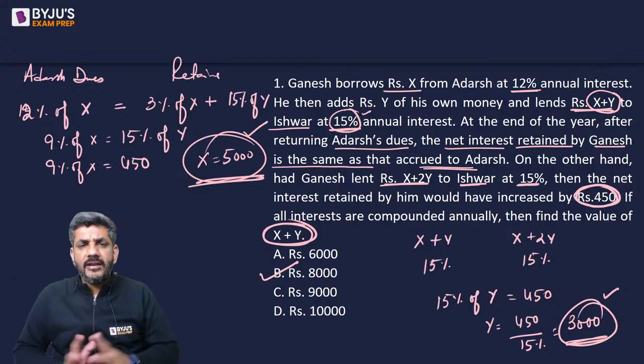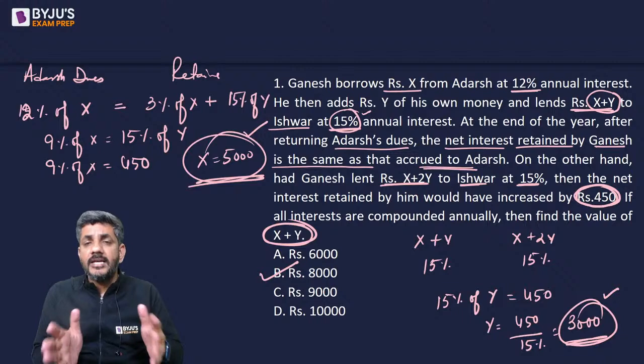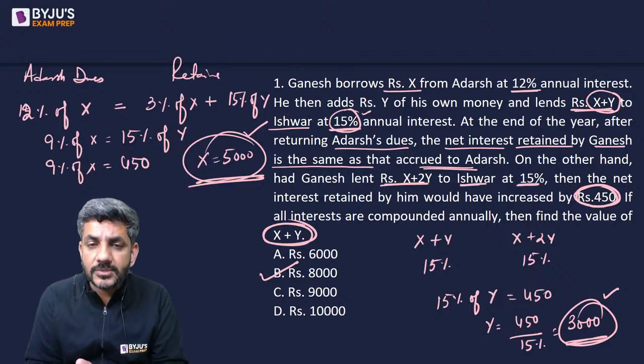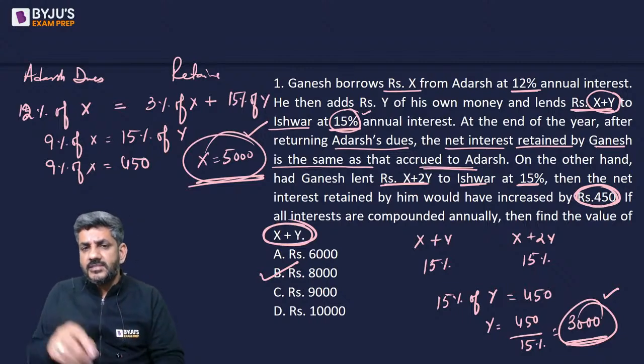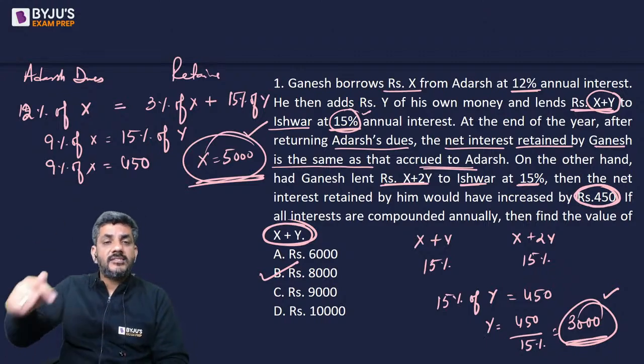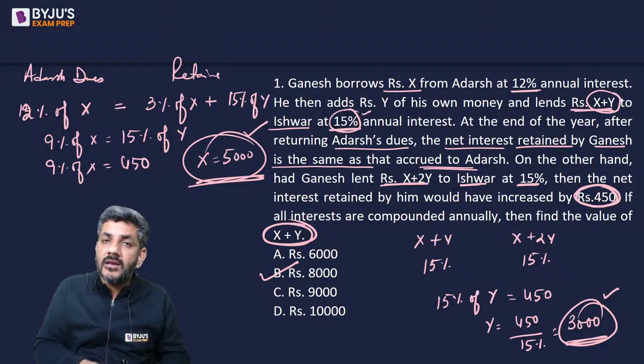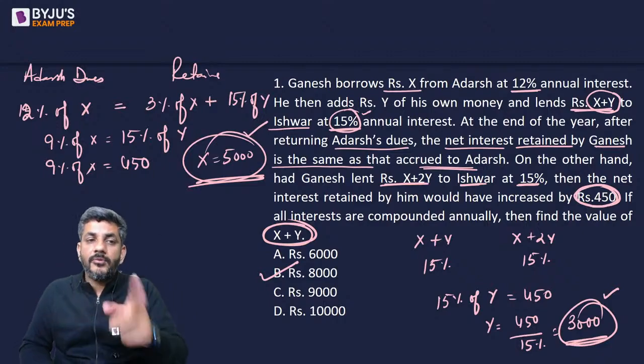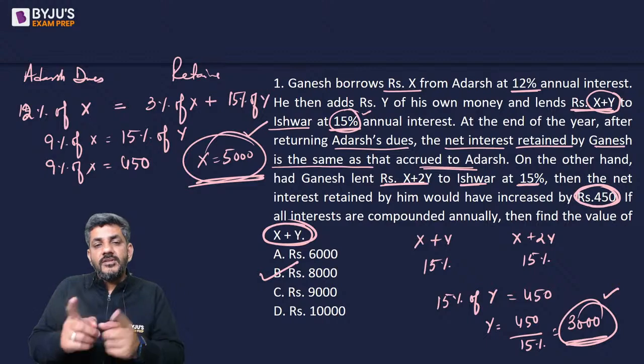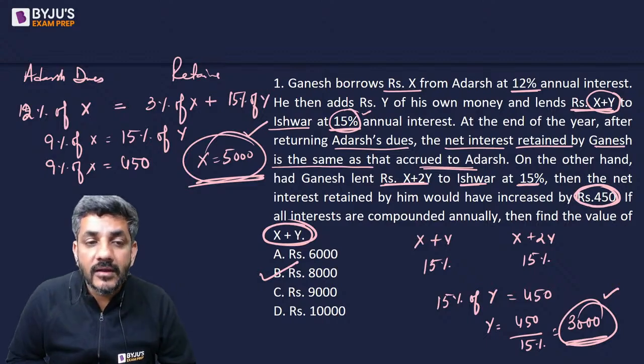I repeat, this was a slightly lengthy question, but we have tried to make it as small as possible. कोशिश मैंने यही की है, जैसे पहले हम लोगों ने वो स्टेटमेंट उठाई जिससे सीधा y मिला, then we looked at the first statement जिससे x और y का रिलेशन मिला. Because I already have y, so I put it there and I got the value of x, which gave me the final value of x plus y as 8000.